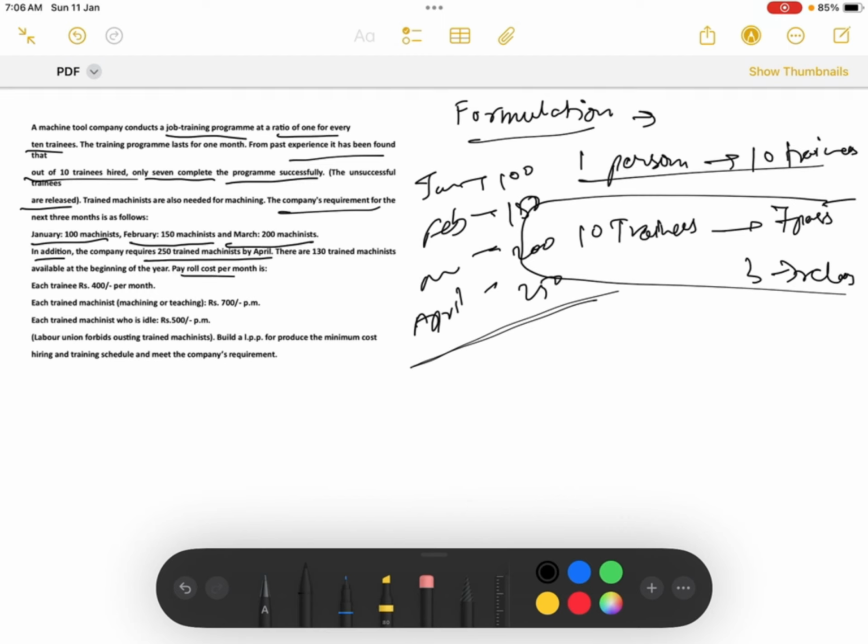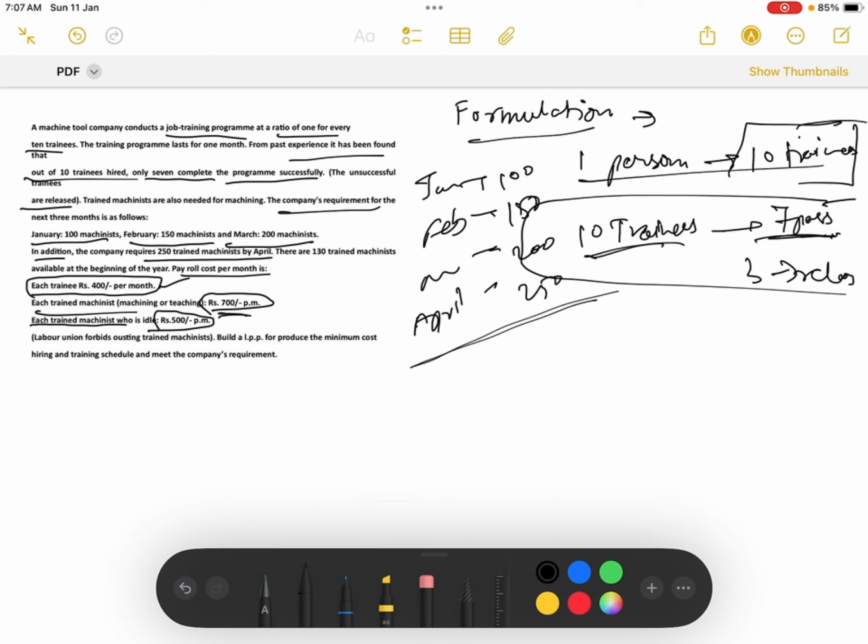Further, the payroll cost per month. Each trainee is 400 per month, each trained mechanist is rupees 700, and each trained mechanist who is idle is 500. So now we get to know that there are three cases. Each trainee requires 400 per month. Of 10 trainees only 7 got trained, and those 7 will get 700 per month. If they are brought to use for machining or teaching, they will get 700, and if they are left idle, they will only get 500 per month.